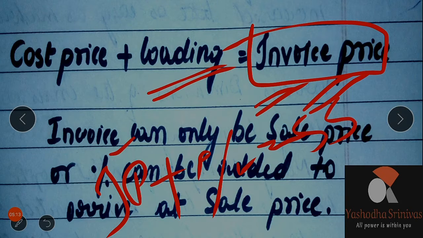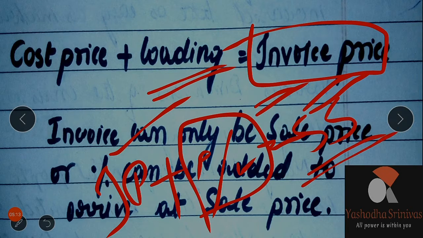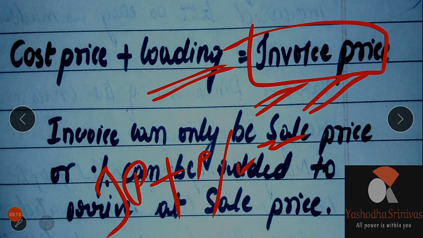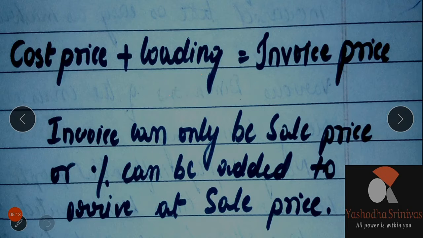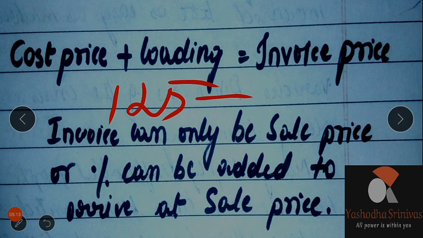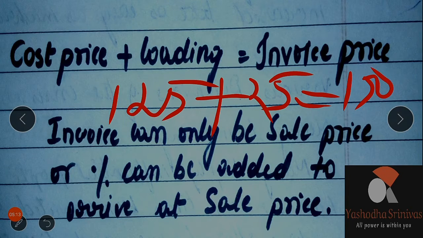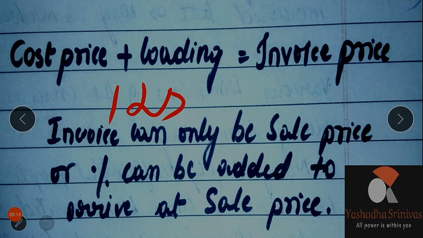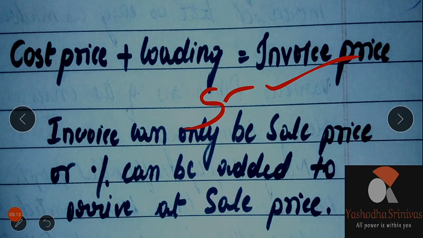He can either sell it at invoice price only, or he can add still more percentage of profit and sell it at a sales price. For example, if 125 is your invoice price, plus 25 if you want again the profit you can add, and you can sell at 150 rupees. So it is left to the consigner. Either he can sell at the invoice price, or he can sell at a higher price, over and above that. This is nothing but the selling price.